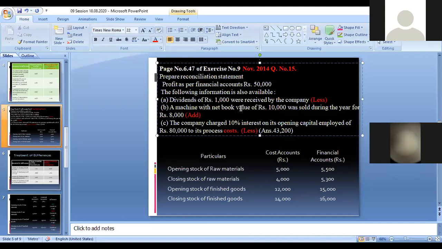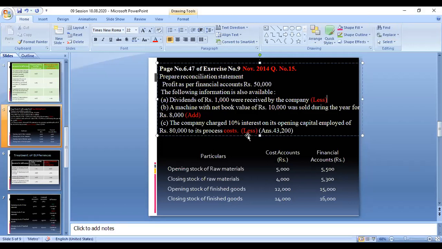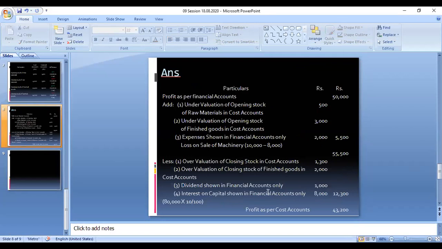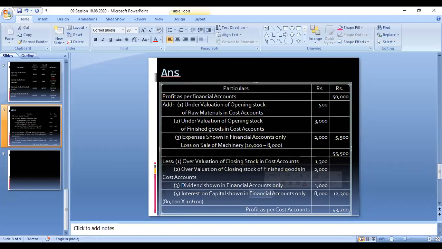This is a loss and expenditure appearing only in financial accounts, so that should be added with your financial accounting profits. This appears only in the cost accounts.